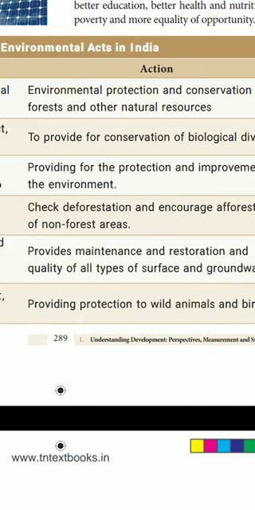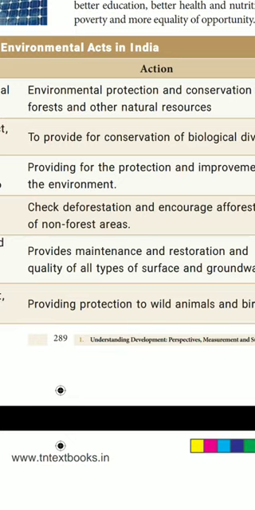2010, what was the act passed? National Green Tribunal Act. What was the action for this act means? Environmental protection and conservation of forest and other natural resources. They want to protect the environment and they want to conserve the forest and other natural resources.